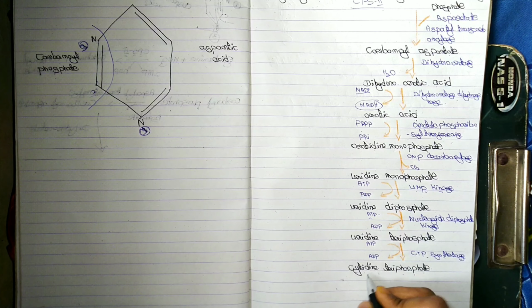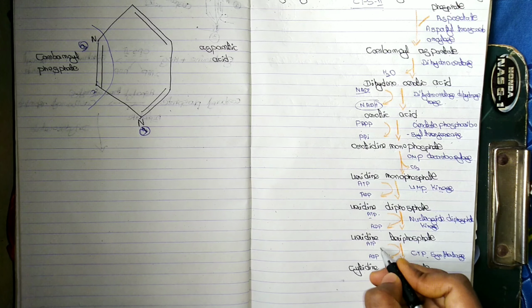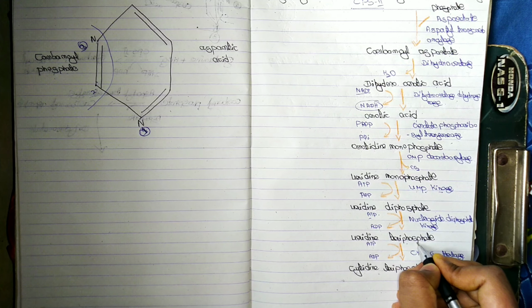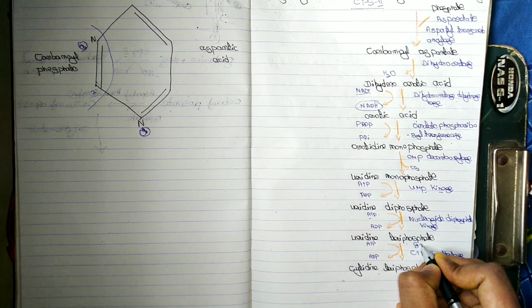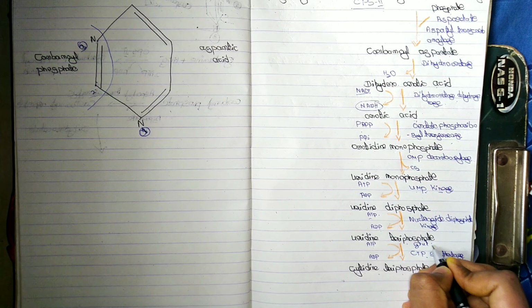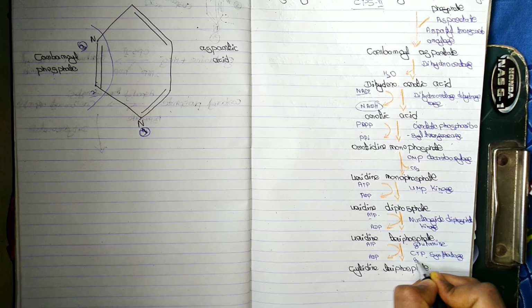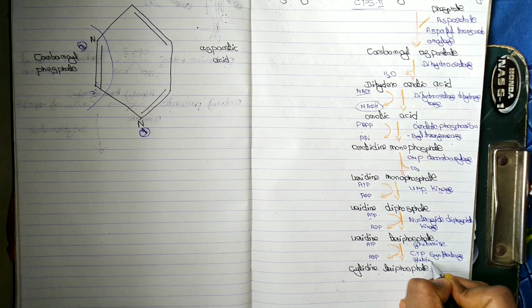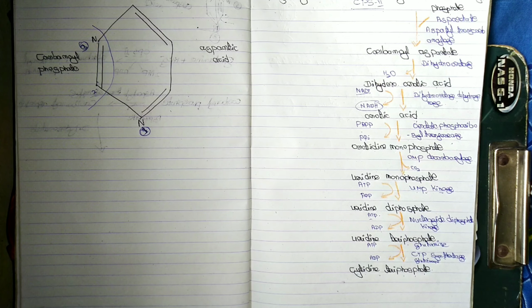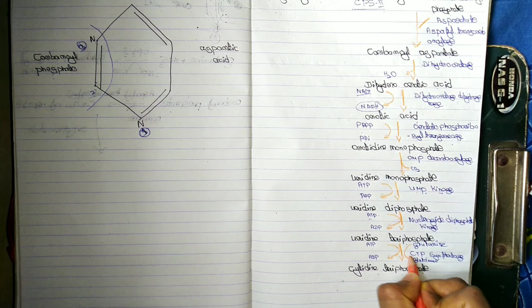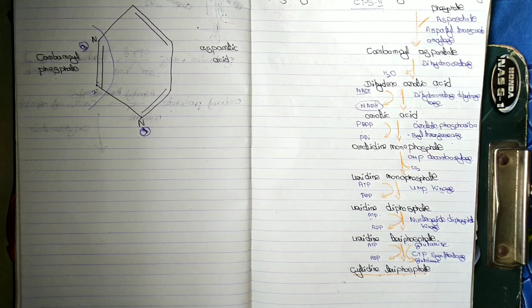Uridine triphosphate will convert into cytidine triphosphate with the consumption of ATP and the nitrogen group from glutamine. Incorporation of nitrogen from glutamine will convert into glutamate in the presence of CTP synthetase. It leads to the formation of cytidine triphosphate.